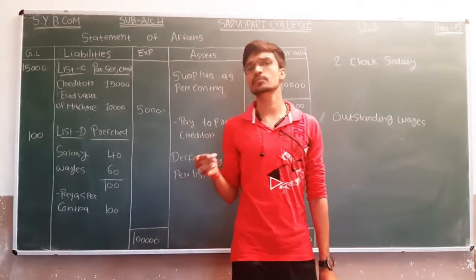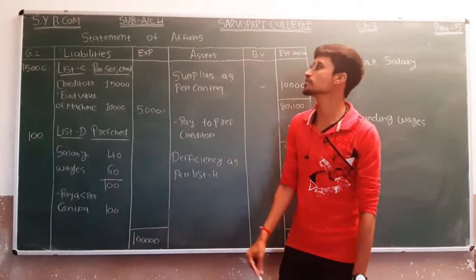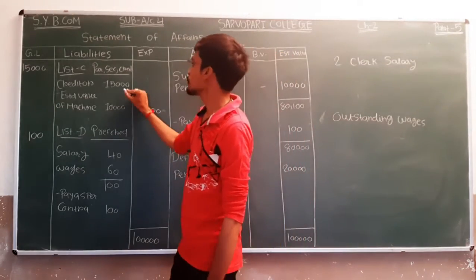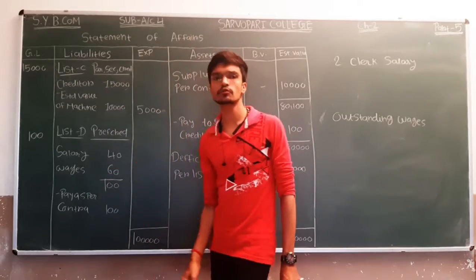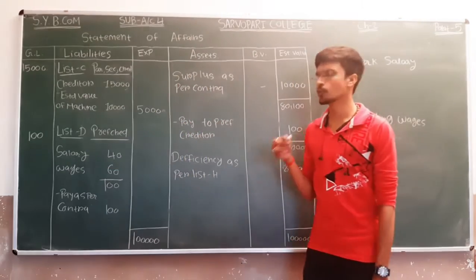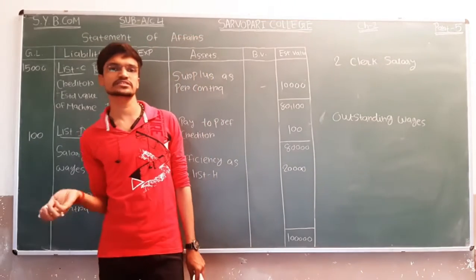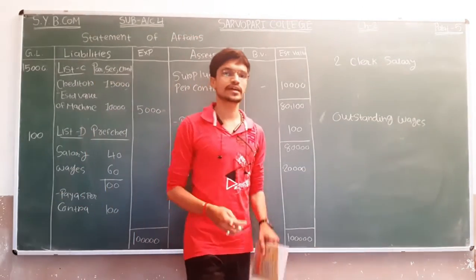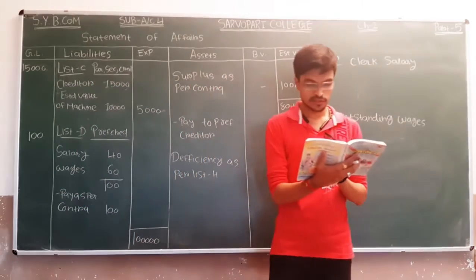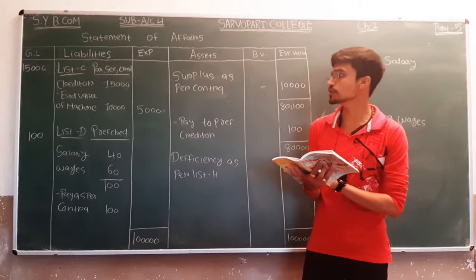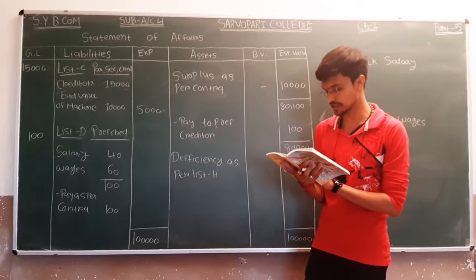So partly amount will be recovered. So it will be shown under the head of partly secure creditor and the amount is 15,000. Now we have to see what will be the mortgage on that creditors. Partly secure છે તો which asset has mortgage on that thing. So it will be machinery.